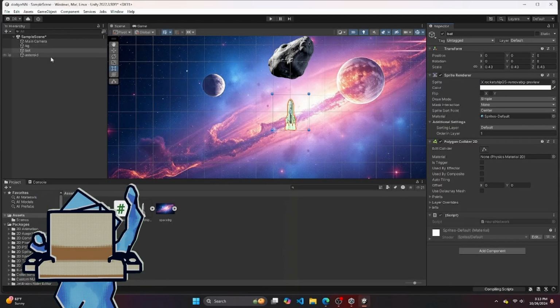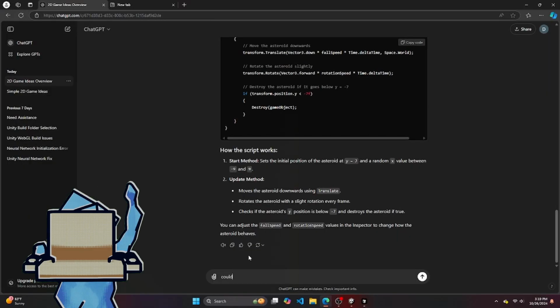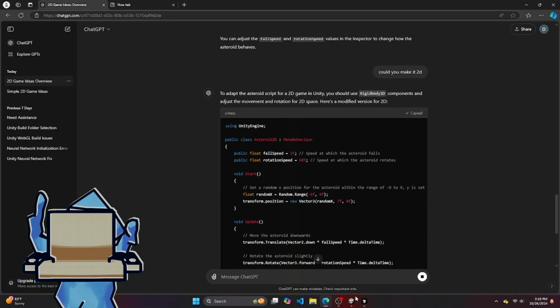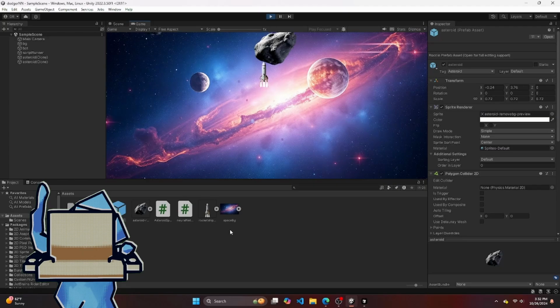Anyways, let's make a new Unity project and import the sprites and copy paste some AI code. Bro, it's in 3D. And clarify the game is in 2D and copy paste some AI code and copy paste some more AI code. And now we have a game made by AI. So now we gotta code an AI to play the game.